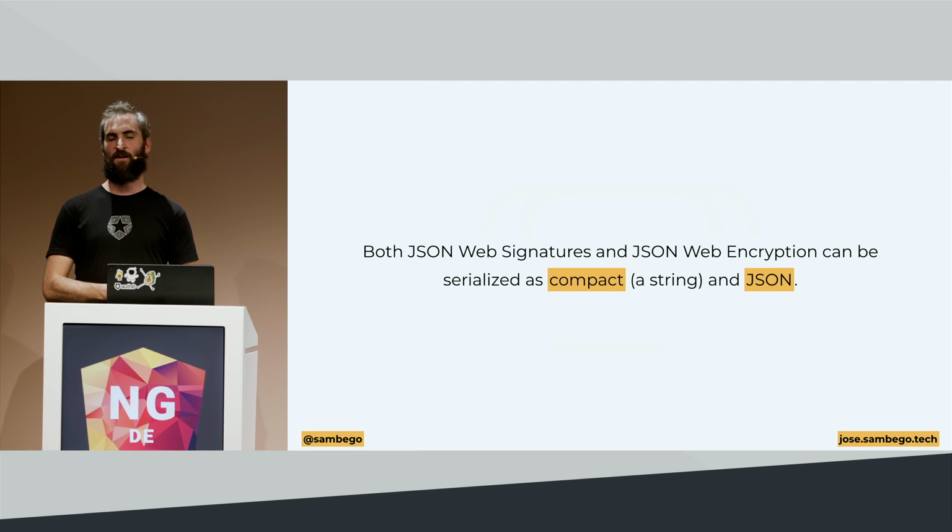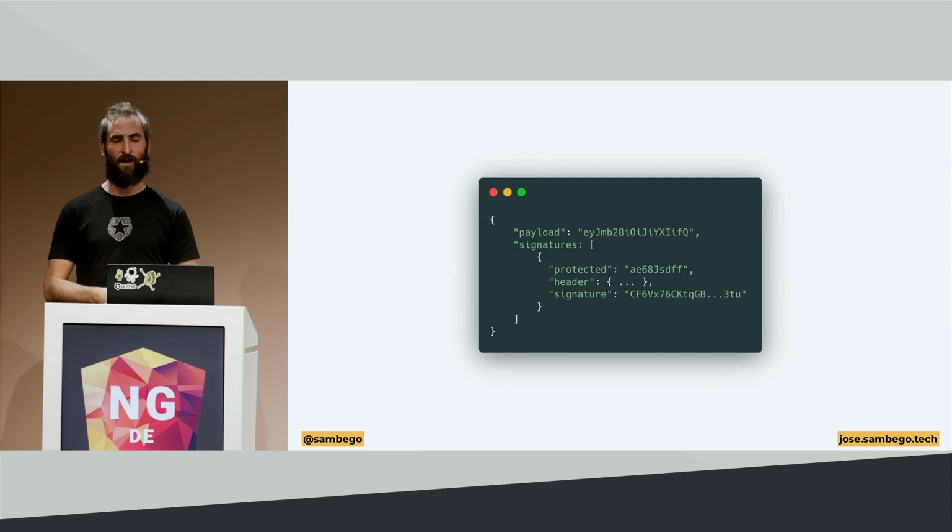So both JSON Web Signatures and JSON Web Encryption can be serialized as compact. What that means is that we've seen up until now that JSON Web Signatures are a string consisting of 3 parts, and a JWE a string consisting of 5 parts. But they can also be just a bunch of JSON, just like the JSON Web Key that we saw in the beginning. And this would be a JSON Web Signature serialized as JSON, but we see we still have the same data. We have the payload, we have the header, we have the signature, it's all in there.